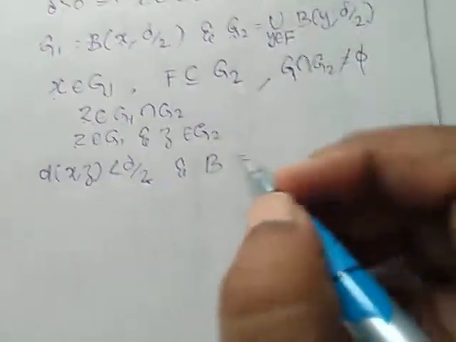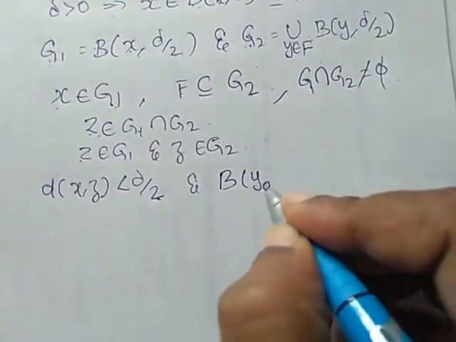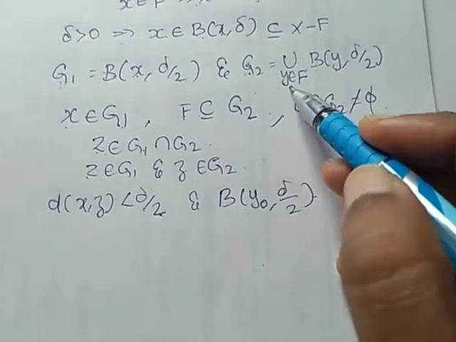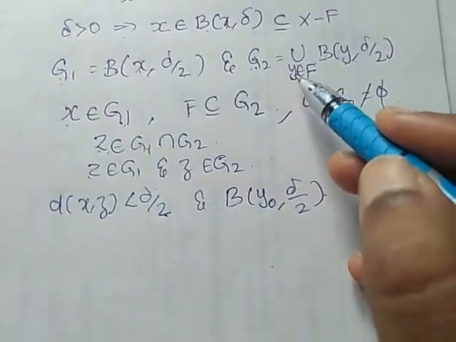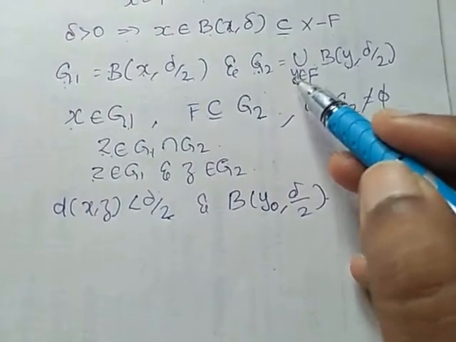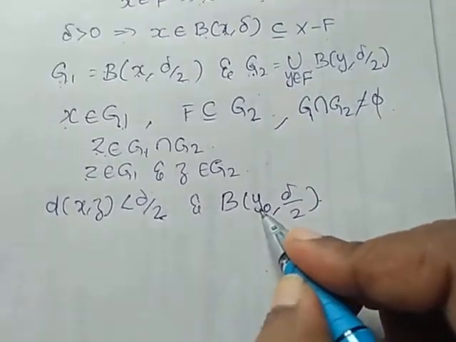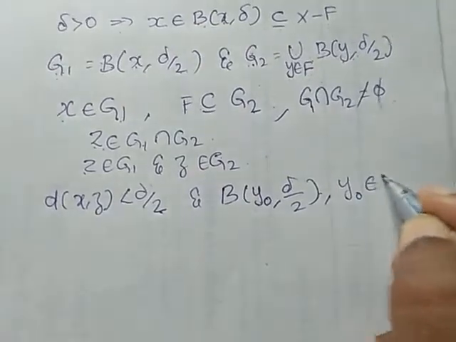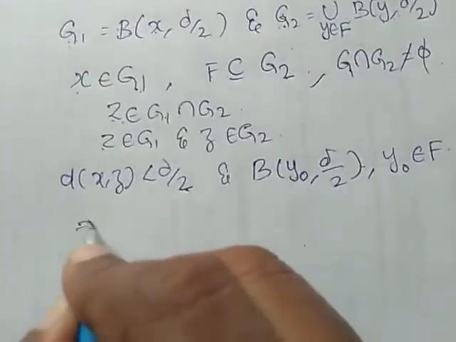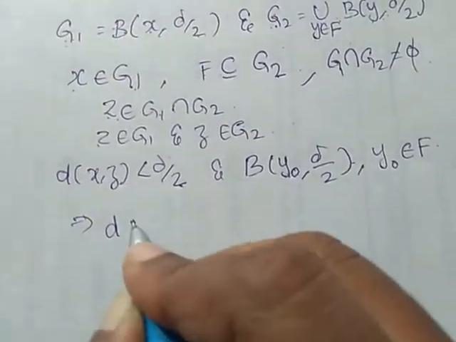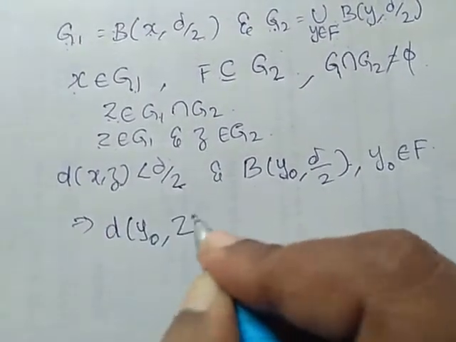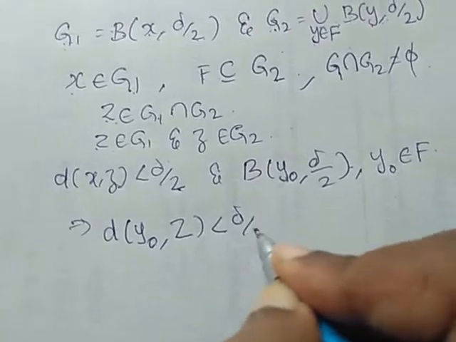And from the open ball B(y0, δ/2), y means elements belonging to F, so it can change: y0, y1, y2, etc. Therefore, one of the points I am considering is y0, so y0 should belong to F. This implies d(y0, z) should be less than δ/2.